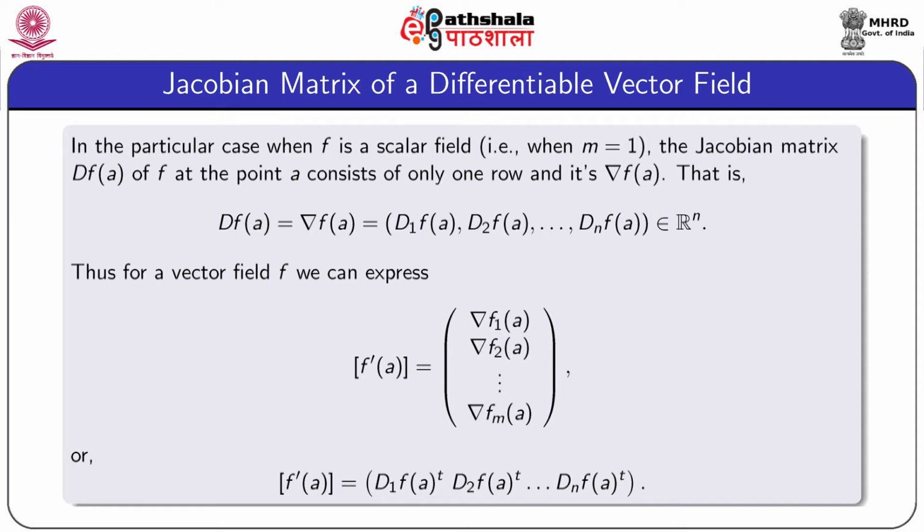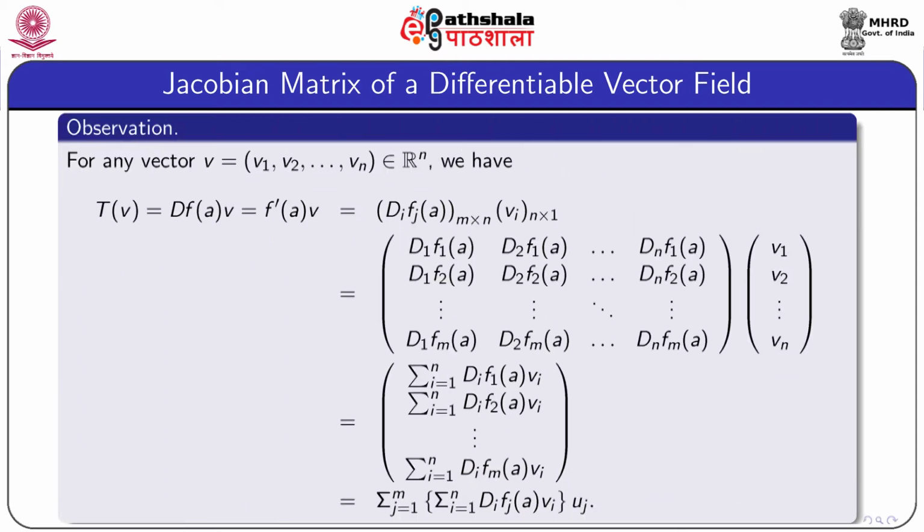Thus, for a vector field f we can express the matrix representation of f dash A as a column vector: grad f1A, grad f2A up to grad fmA. We have to take care that here every element is a row vector. Or the matrix representation of f dash A equals D1 fA transpose, D2 fA transpose up to Dn fA transpose.